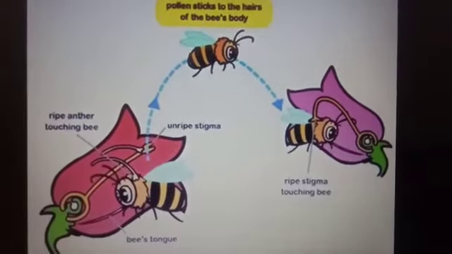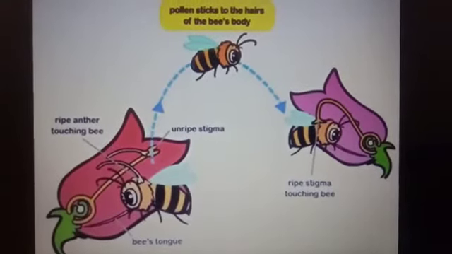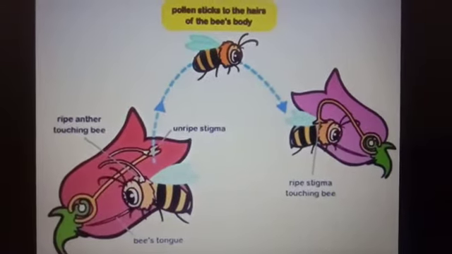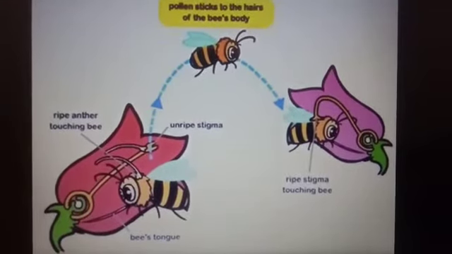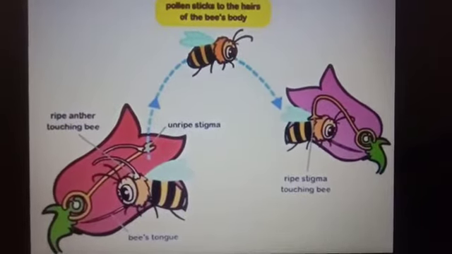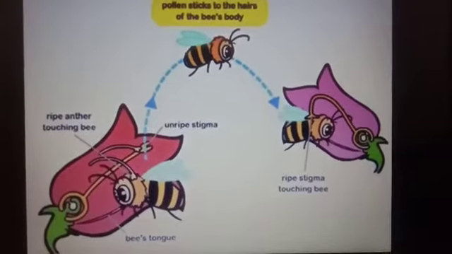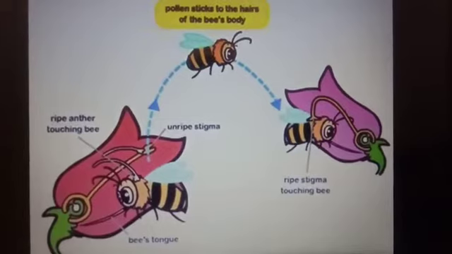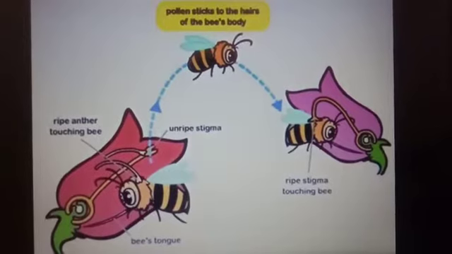Certain flowers have a nectary at the base which contains a sugary liquid called nectar. When an insect sits on the flower of a plant to suck the nectar, the pollen grains from the anther of this flower stick to its body. And when this insect sits on another flower to suck nectar, the pollen grains sticking to its body are transferred to the stigma of this second flower. In this way, the insect transfers pollen grains from flower to flower and carries out pollination.